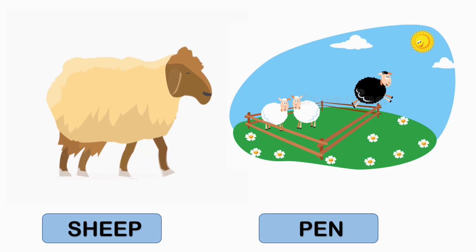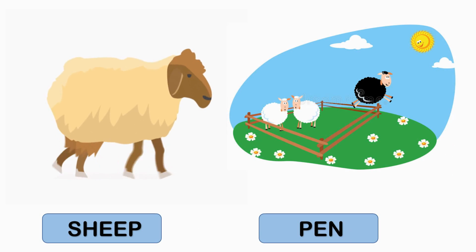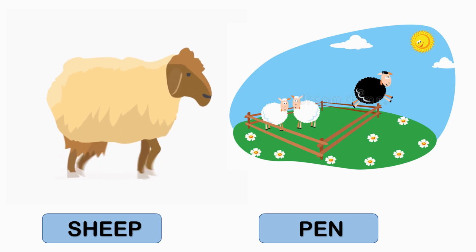Children, you can see here the picture of a sheep. The sheep is kept for their wool and their meat. The wool that sheep provide is used to make clothes. Can you tell me, children, where does a sheep live? Yes, a sheep lives in a pen.